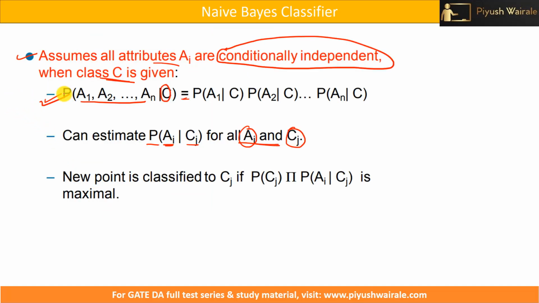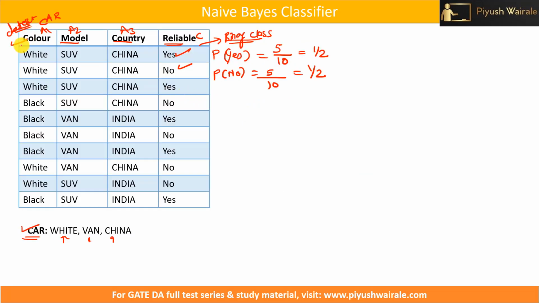Now what about this particular probability? First we need to find the probability of a particular feature given this particular class. We take the first attribute A1, that is color. We are finding the probability of a color provided that it is yes. First we find it for yes. Similarly, we need to find the probability of a color provided that it is no. For each value of color we need to find this, first for white and then for black. Here I need to find the probability of being white given that yes.